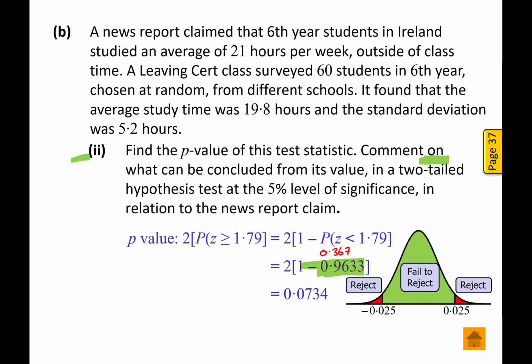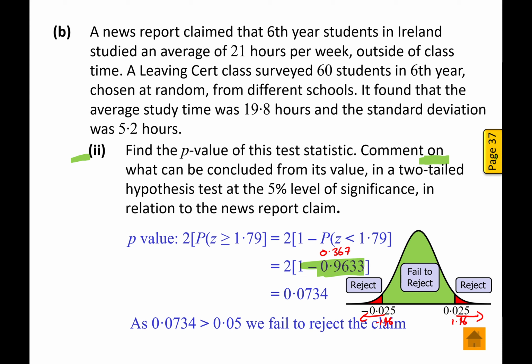Because what we're saying is there's 2.5% of the values to the right of 1.96, and 2.5% of the values to the left of minus 1.96. Together that adds up to 5%. But because 7.3% is greater than 5%, our result is not significant.